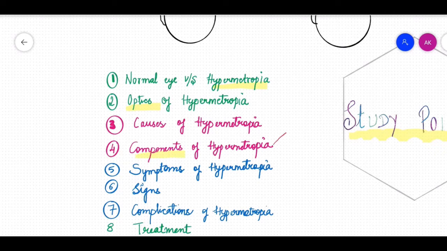What I mean to say by component is what is meant by absolute hypermetropia, what is meant by latent hypermetropia, what is manifest hypermetropia, and what is total hypermetropia. So I will be sailing through all of this.